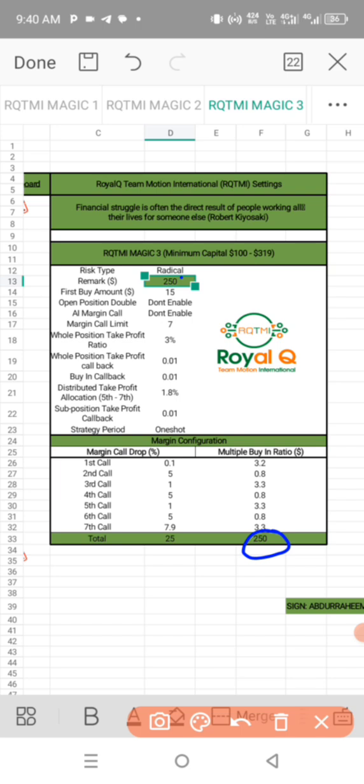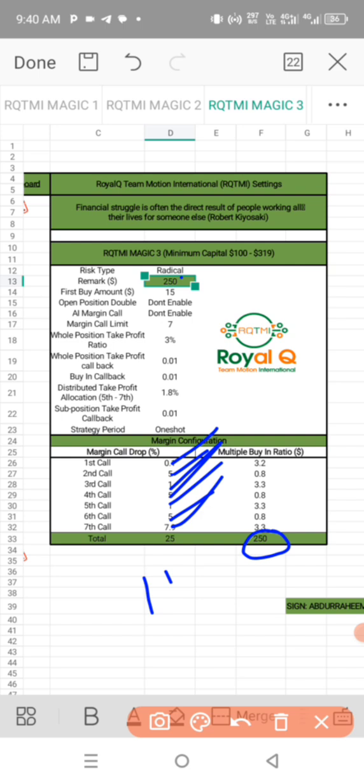When you save the setting, change the call drop: 0.1 first call, 0.1 second call, 0.1 third call, 0.1 fourth call, 2.5 fifth call, 2.5 sixth call, 4.9 seventh call. Total will give you 10%.